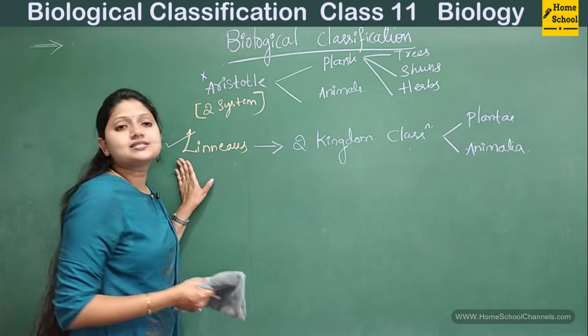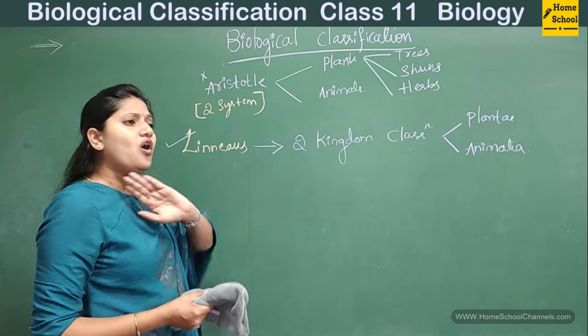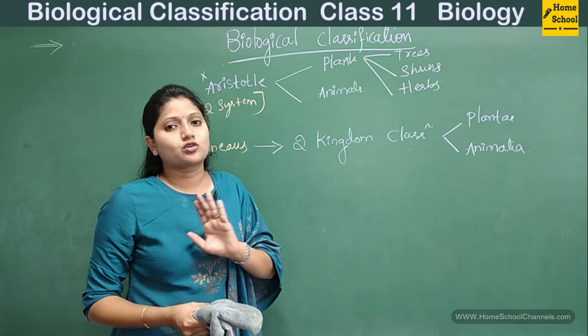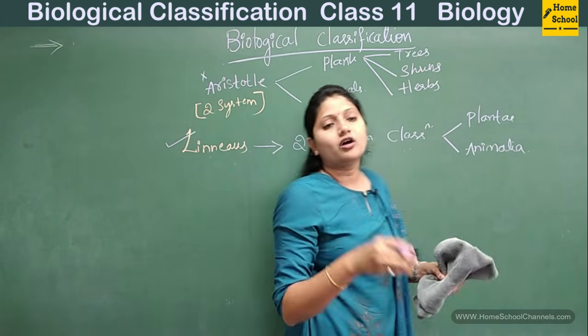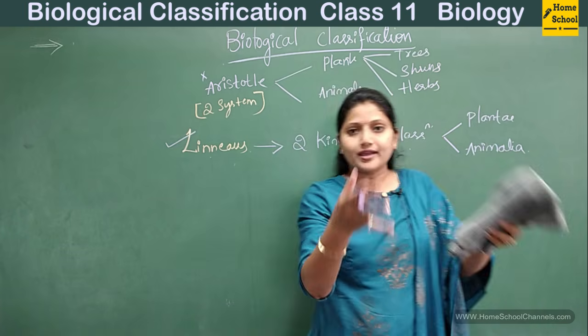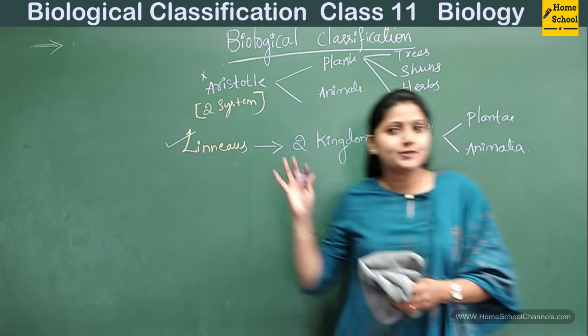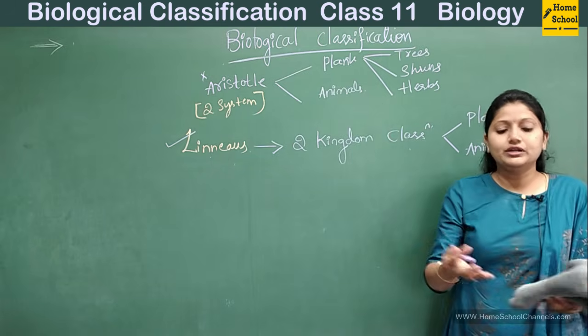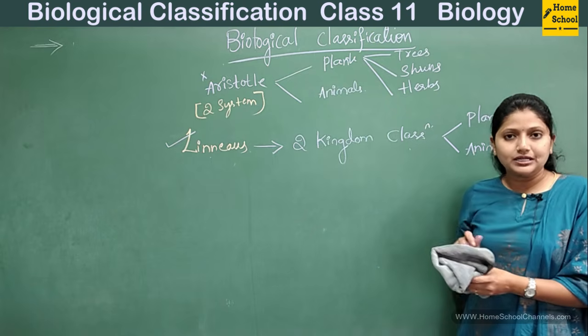But this system of classification was not enough to classify all the living organisms across the globe. When you see an organism, and seeing its morphological characteristics you feel it is a plant, it is placed in Plantae. Similarly, if you feel it is animal-like, that organism is placed under Animalia.